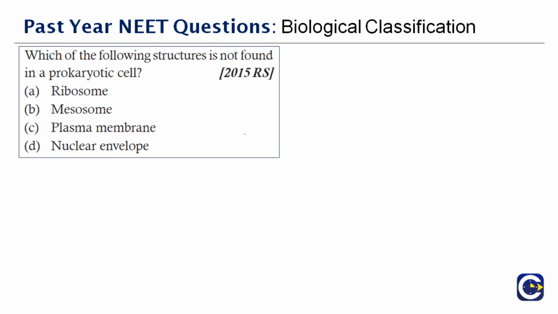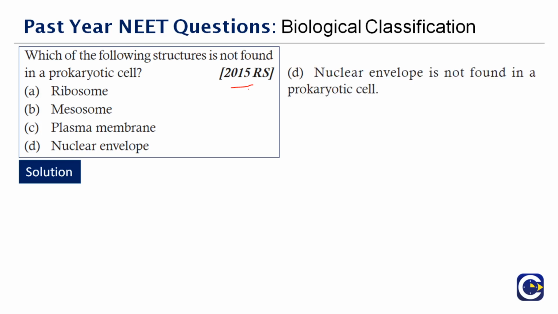Next question here, which was asked in the year 2015. Which one of the following structures is not found in prokaryotic cells? Very easy question for you to answer, because when we started with this part, we saw the first picture where I showed you a structure of Archaebacteria, the kingdom Monera. We all saw it had ribosome, mesosome, plasma membrane. The only thing, it did not have a well-defined nucleus, and therefore no proper nuclear envelope. Nuclear envelope is something that is not found in prokaryotes. Therefore, the correct answer is option D.